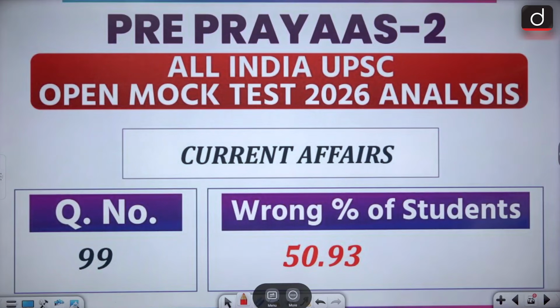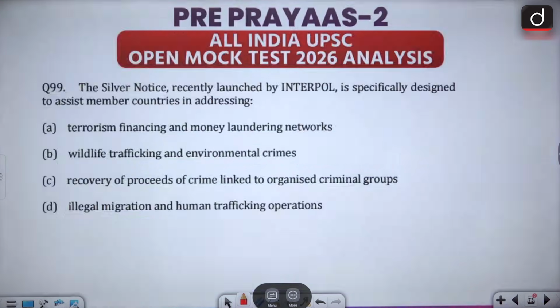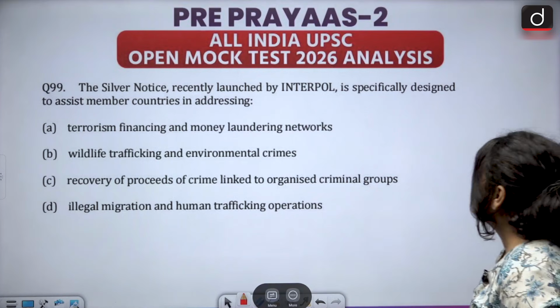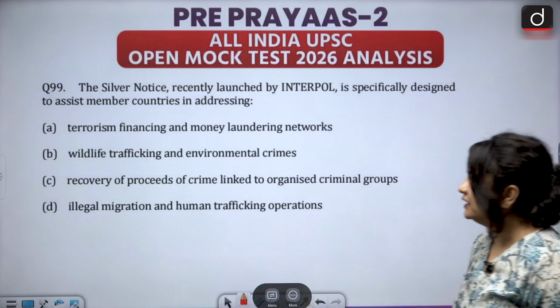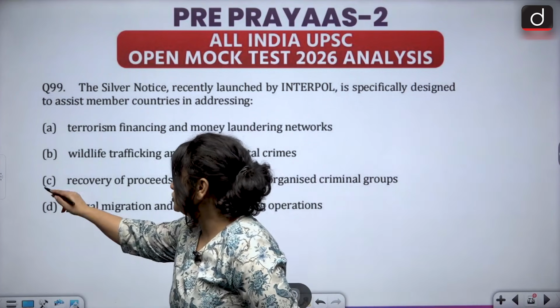Again, another question from current affairs. Almost 51% of you got this wrong. Question 99. The silver notice recently launched by Interpol is specifically designed to assist member countries in addressing, and the correct answer, students, is option C.